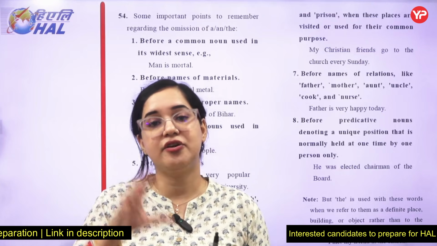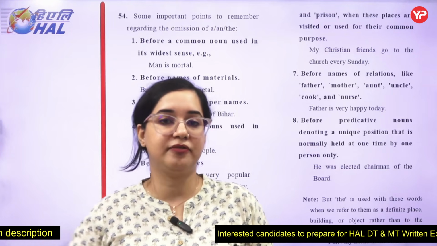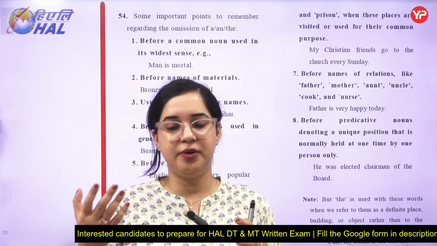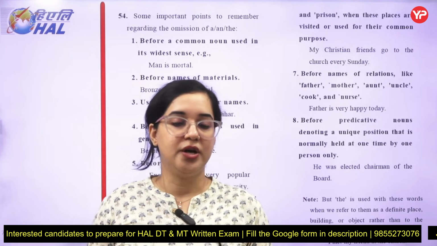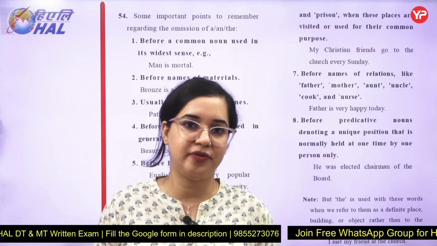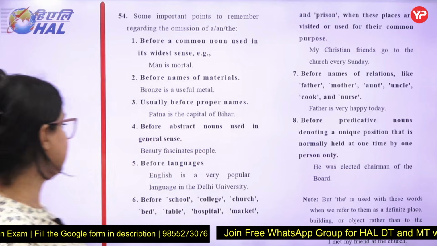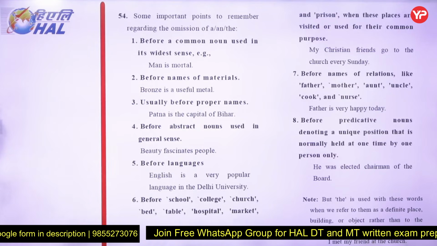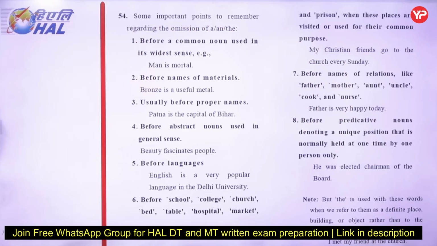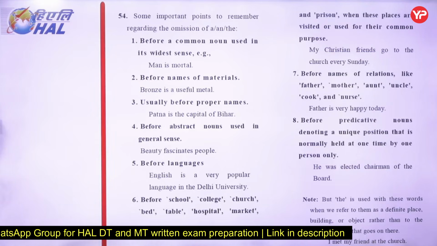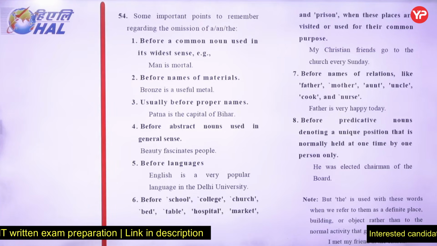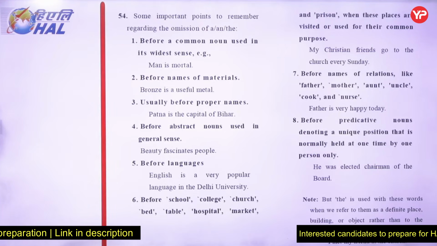The English refers to the people of that particular country. For example, the French war, it will be fought with the English in World War II. So here I'm referring to the people. But English is my favorite language, French is my favorite language, there I'm not using any article. Before institutes like school, college, church, hospital, no article. Some relations, mother, father, relations like aunt, uncle, no article is used. Before predicative nouns having a unique position, held at one time by one person only, no article is used.